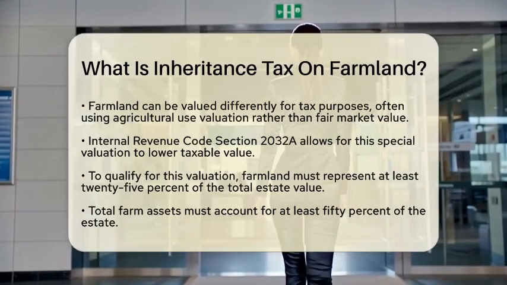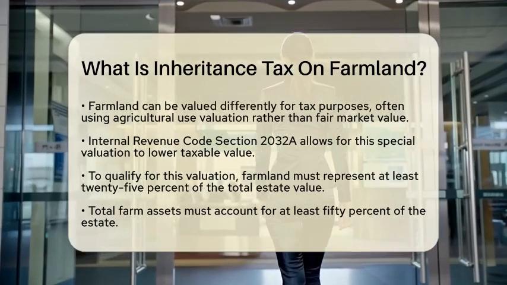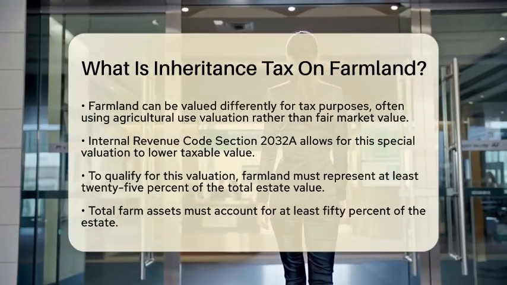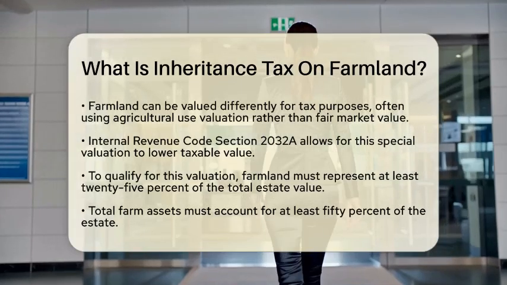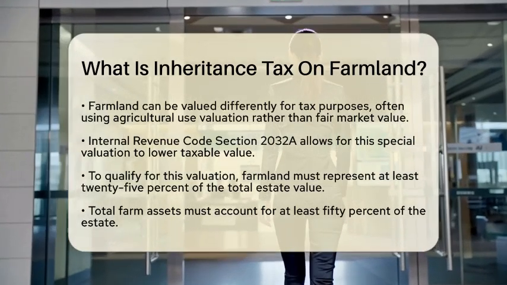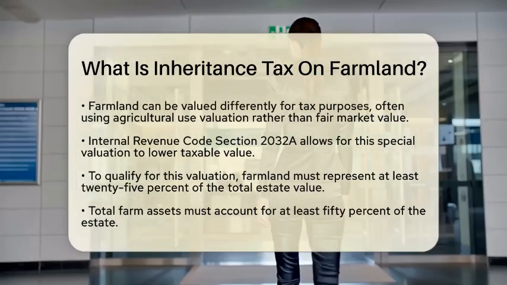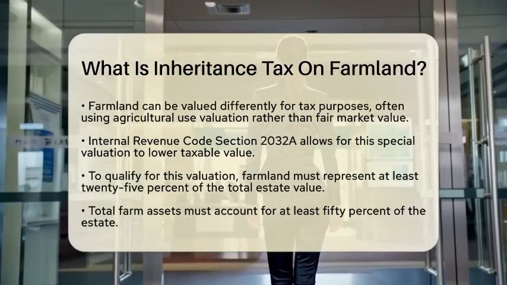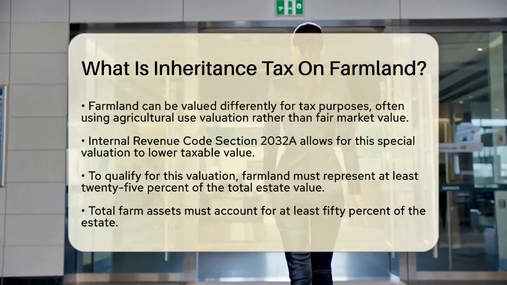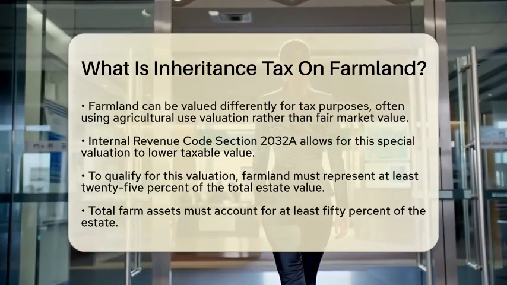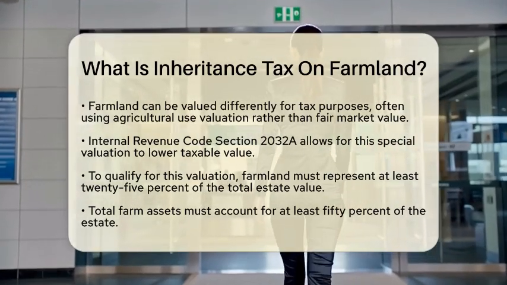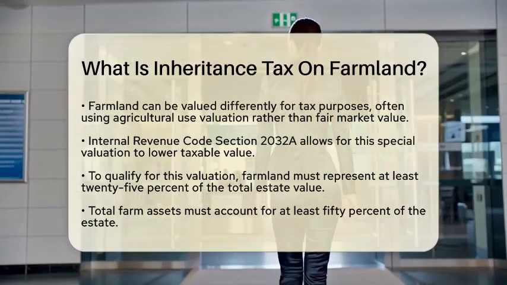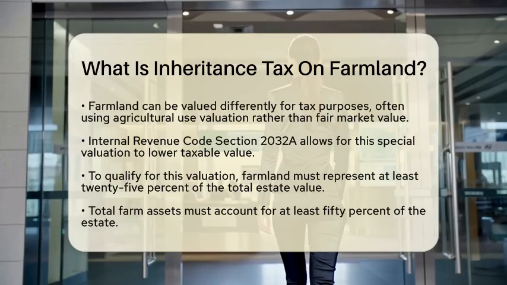To qualify for this special farmland valuation, certain conditions must be met. First, the farmland must make up at least 25% of the total estate value. Additionally, total farm assets, including land and personal property like equipment, must account for at least 50% of the estate. The decedent or a family member must have owned and actively farmed the land for at least 5 of the years before death. Finally, the farmland must pass to a qualified heir, typically a family member who intends to continue farming.